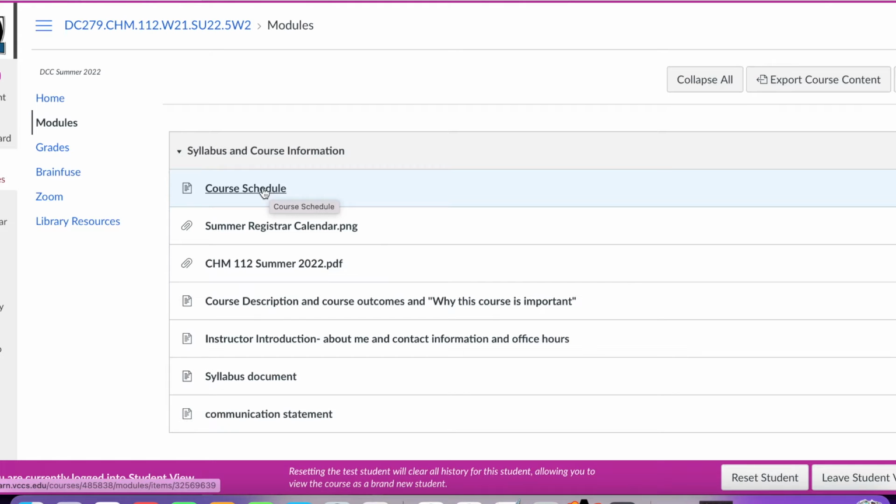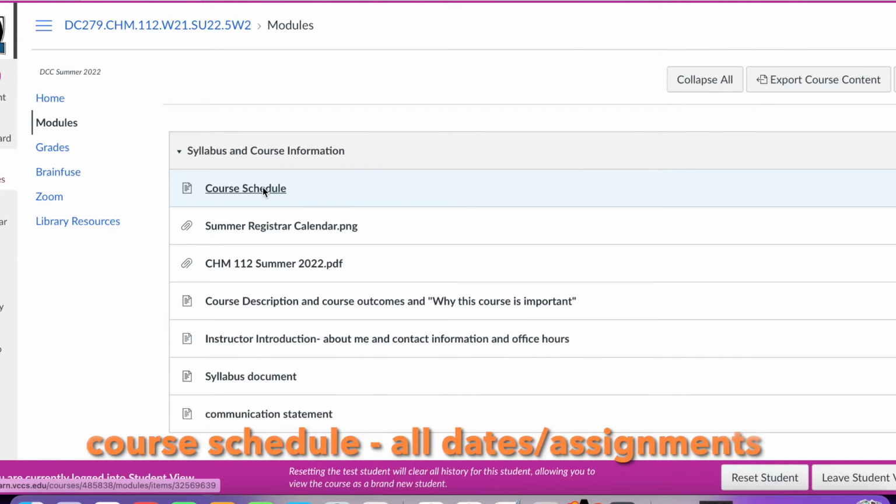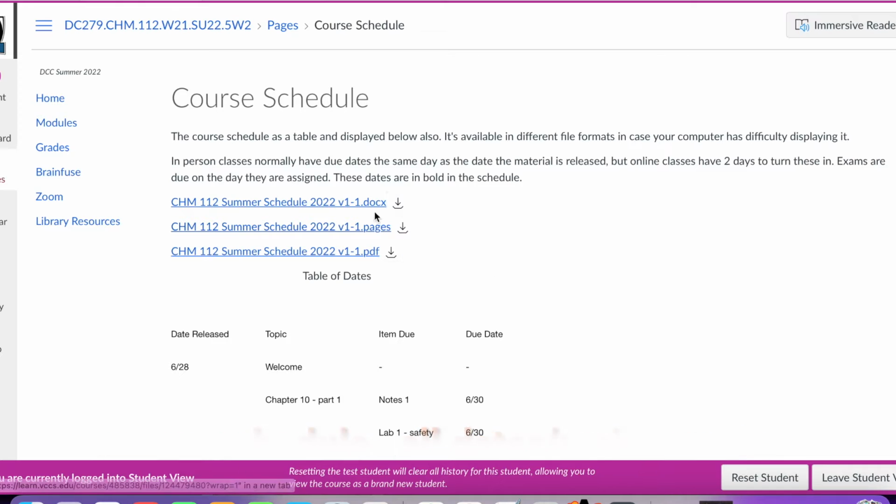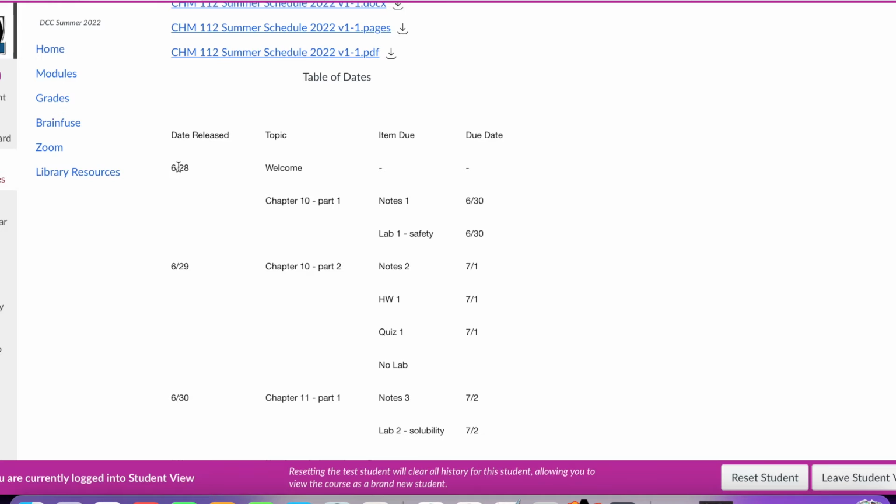And a critical thing to view is the course schedule. Let me click on that for you. And you can download this definitely as a PDF, for example. And it lists the day that a certain item is introduced and when that item is due, okay? So for example, Chapter 10, Part 1 are lectures. And the item that's due is notes that you take on those lectures. And that's due 2 days after we would technically do it in the class, okay? Lab 1 safety is due 2 days after that, and so on, okay?